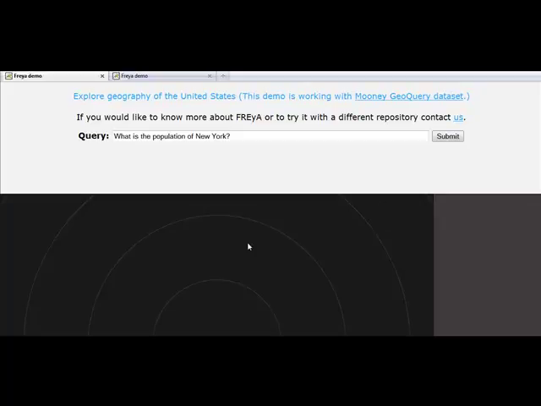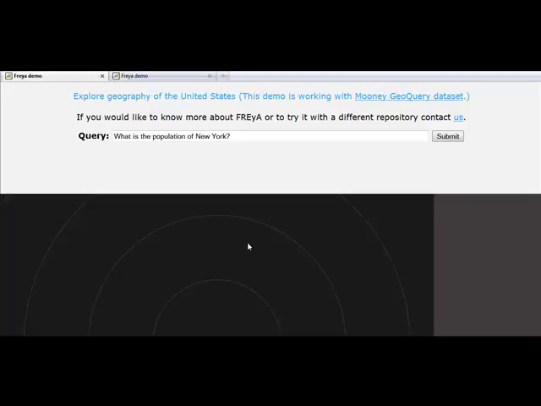This question demonstrates how the learning algorithm, in this case, cannot help us much for future similar questions, as we cannot predict how many people would want to know about New York State as opposed to New York City. However, what we can learn from this example is that we can automatically map population to city population whenever it appears in the context of city, whereas it should be automatically mapped to state population whenever it appears with a state.